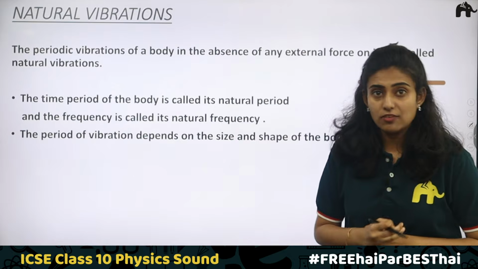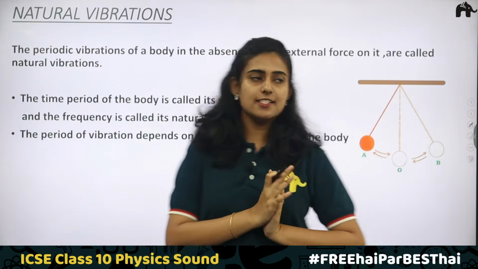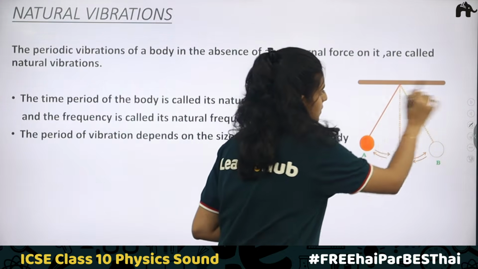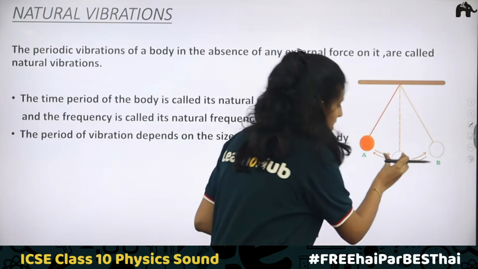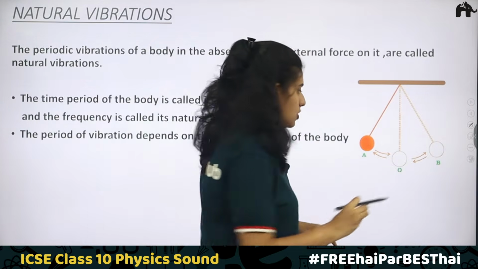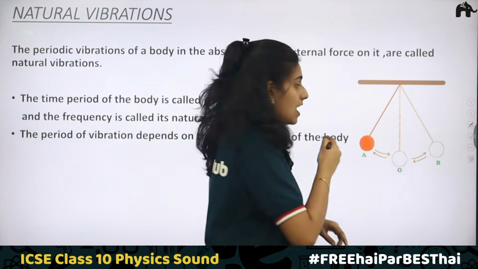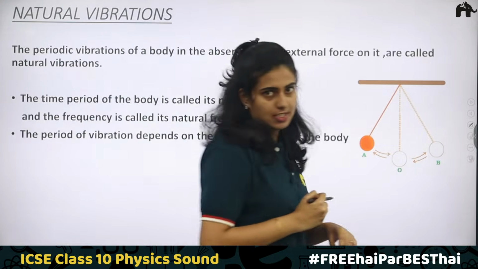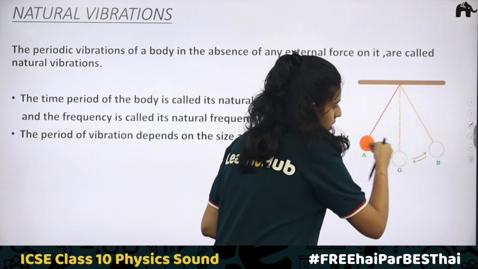First one is natural vibration. What are natural vibrations? Just consider this case. Here you can see a pendulum which is fixed with a rigid support. Now here, when you disturb it, this is the mean position. O is the mean position. When you disturb it slightly, what happens? It starts oscillating. There will be vibrations in this case. To and fro motions will be there.